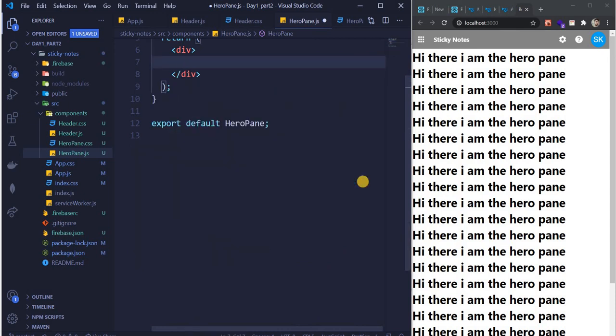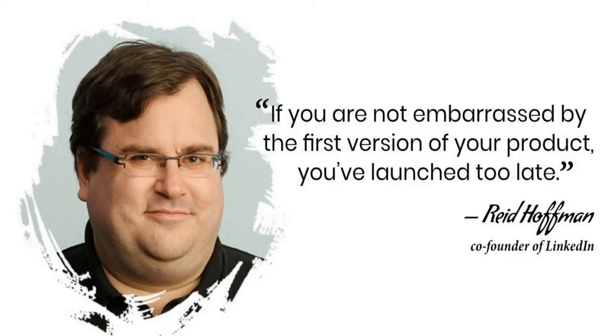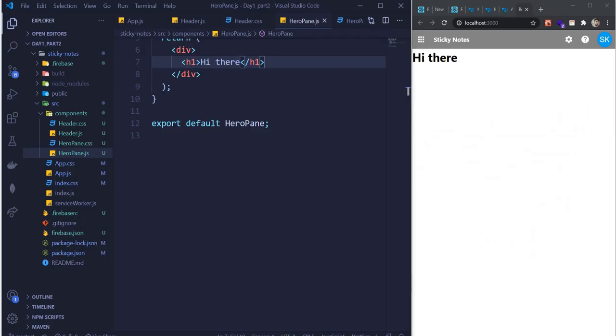Now let's just keep one H1. Hi there. Okay, so hi there came. But what we want to do is actually change the height. We want to make sure that apart from the header which is there, all the rest of the space is taken by our hero component. So how do we do that, guys?